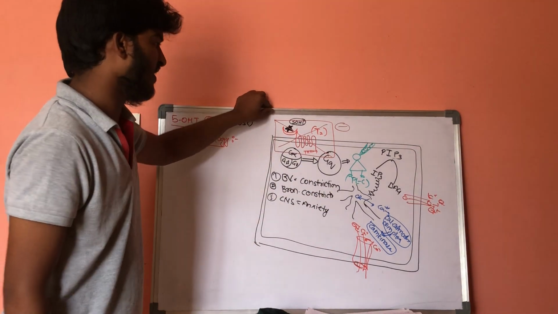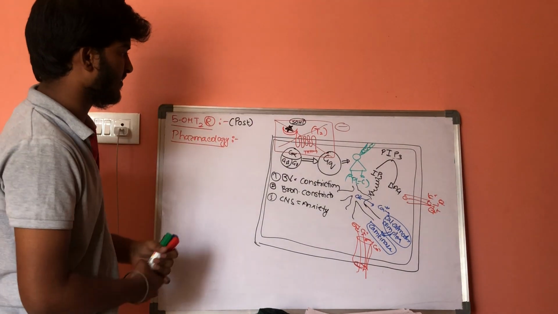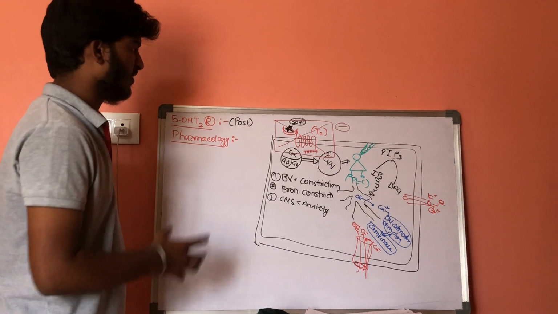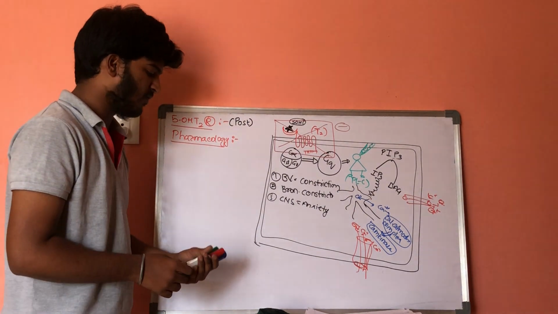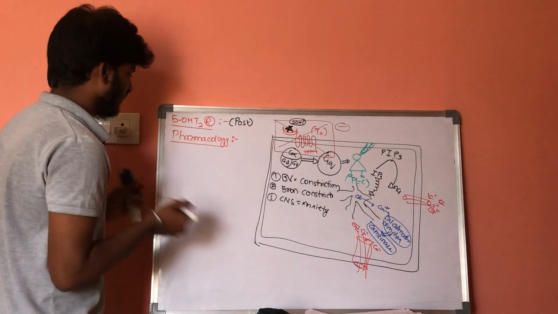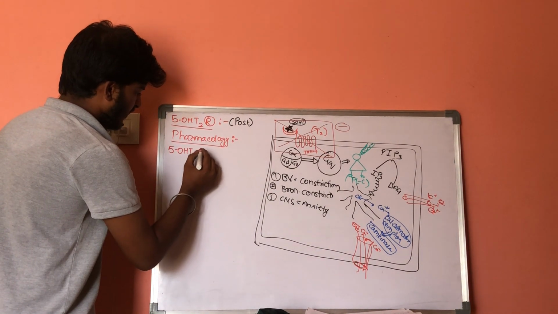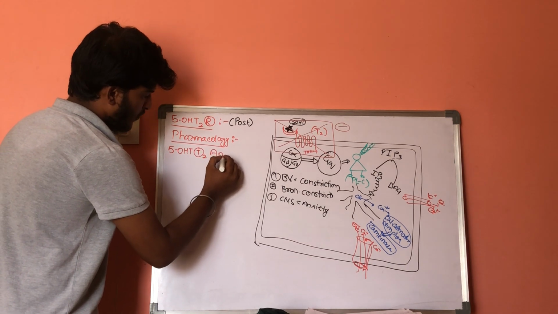So what are the drugs which come under this category which block the T2 type of receptors? The drugs which come under here are 5-hydroxytryptamine type 2 antagonists.